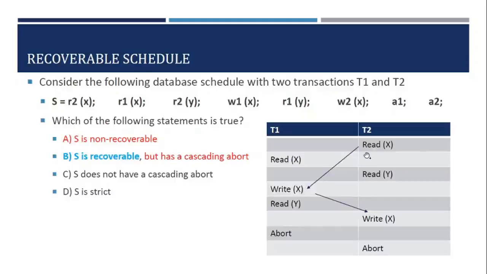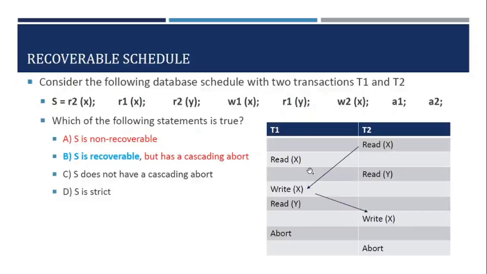Now if you see, the value of x is not coming from T1. The value of x is coming from a previous database state. So before starting T1 and T2, there might be a value of x. That value of x is actually read by T2.